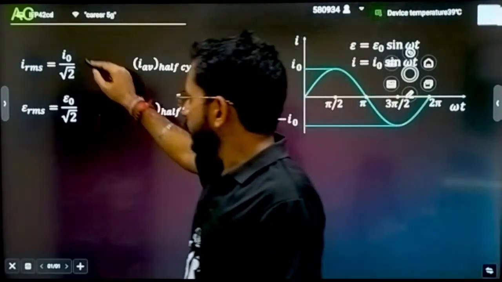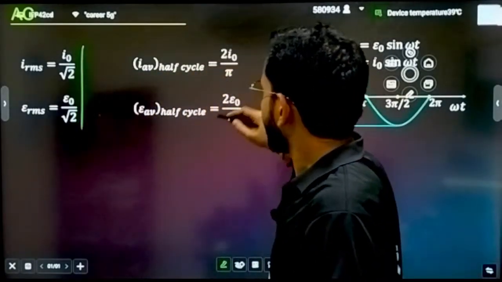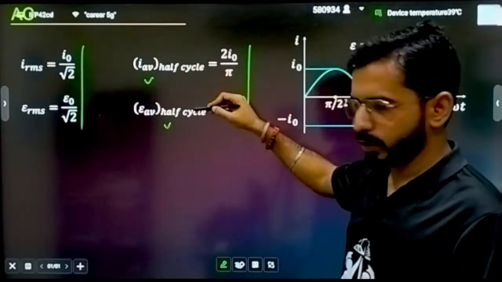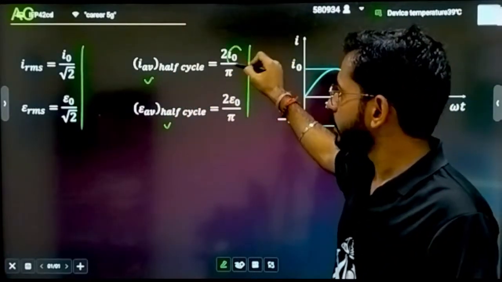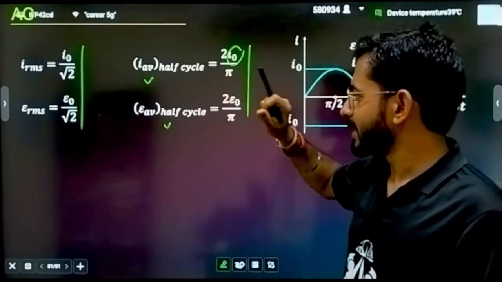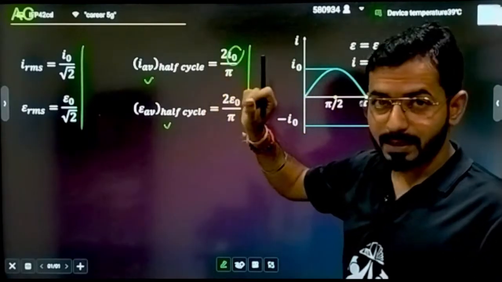See, these two values we have already derived. Remember, for half cycle, what is the average value? For both it will be the same kind of value, only you replace I naught with E naught. That is the only change. Otherwise the half cycle result is the same.